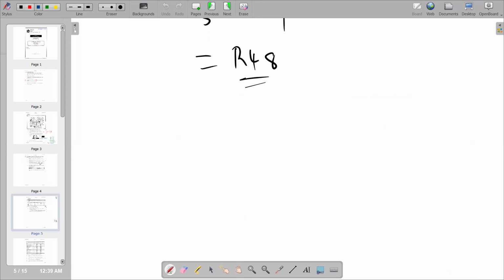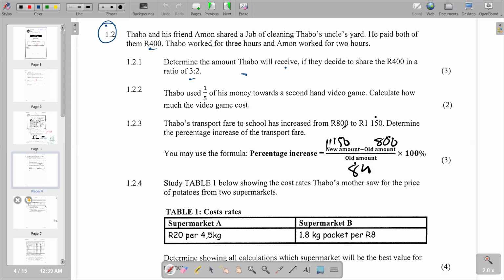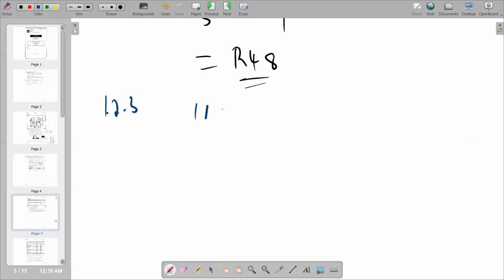So this is going to be your 1.2.3, whereby we are saying 1,150 minus 800 over 800. So we say 1,150 minus 800. Then here we're going to divide by 800. So with that, we want the percentage. The percentage there, obviously, we're going to multiply by 100 over 1. So basically, that's what we have.